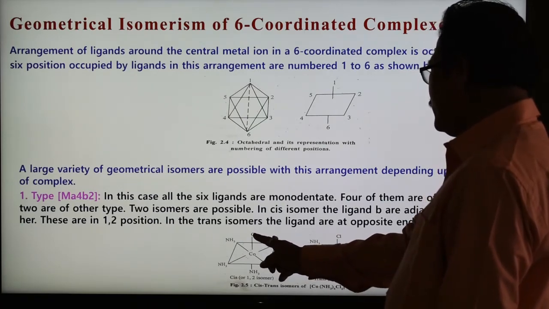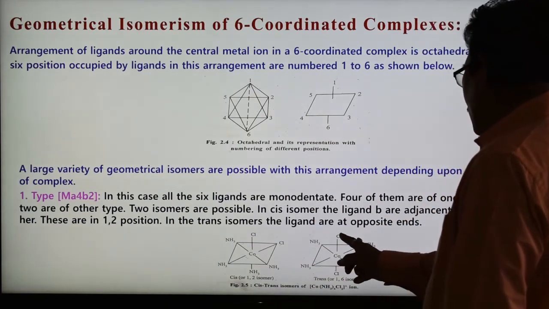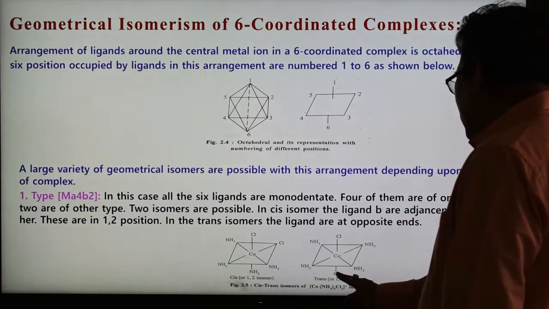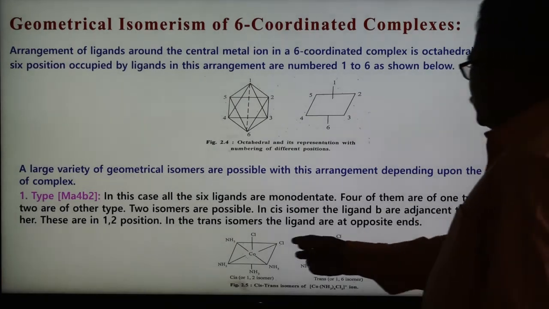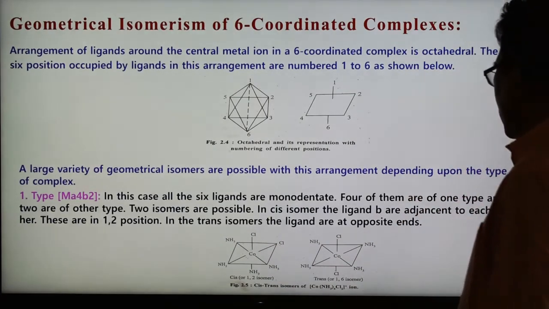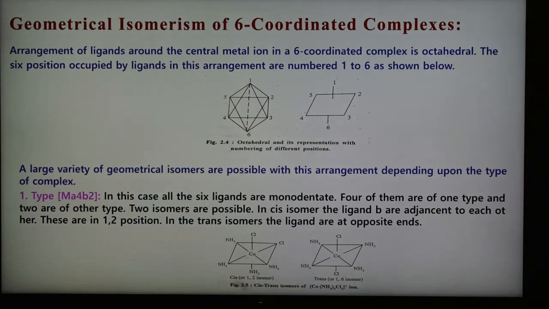The similar ligands, Cl, at 1 and 2 position, are known as cis. When the similar Cl are present at 1 and 6 position, then it is known as the trans isomer. So this first one is a cis isomer, 1,2 isomer, and this is called trans isomer or 1,6 isomer. Depending upon the position in octahedral geometry, when similar groups are at 1,2 position it is cis isomer, and when they are at 1 and 6 position, it is known as trans isomer.